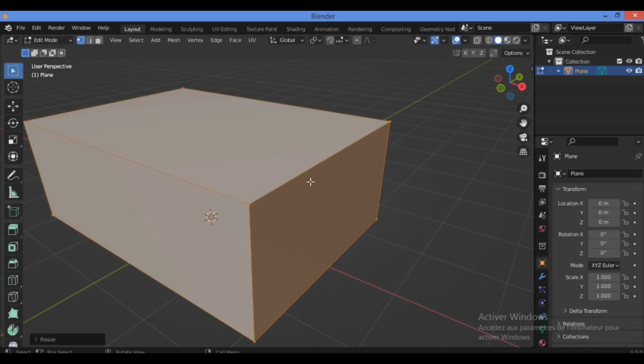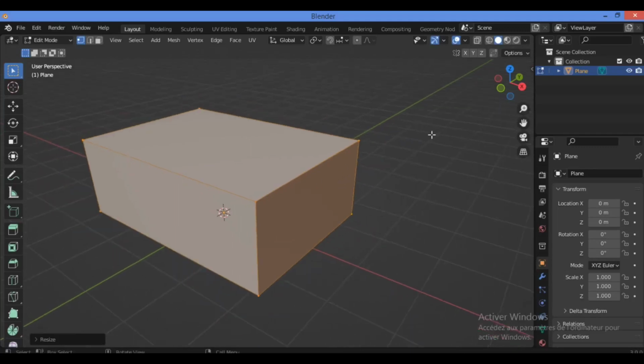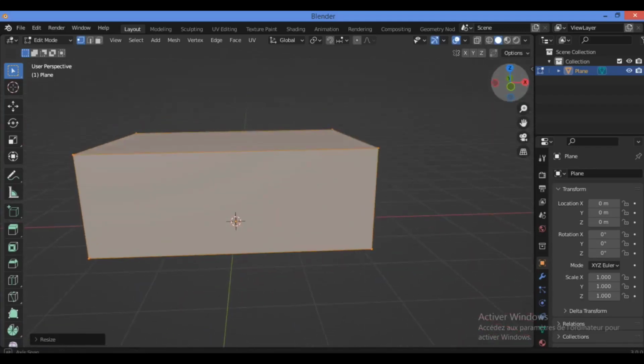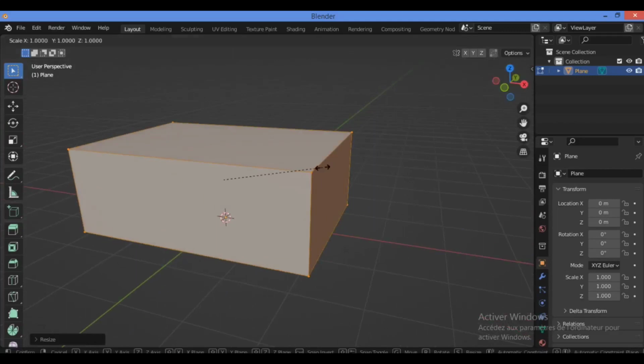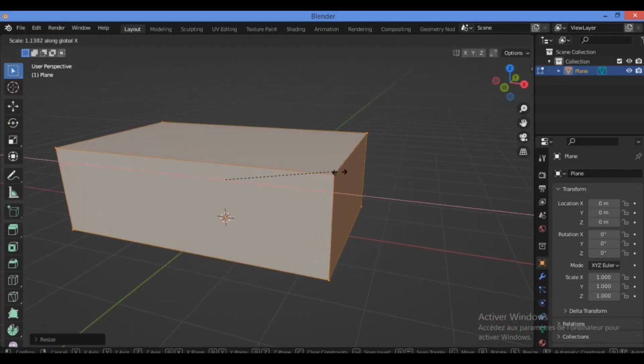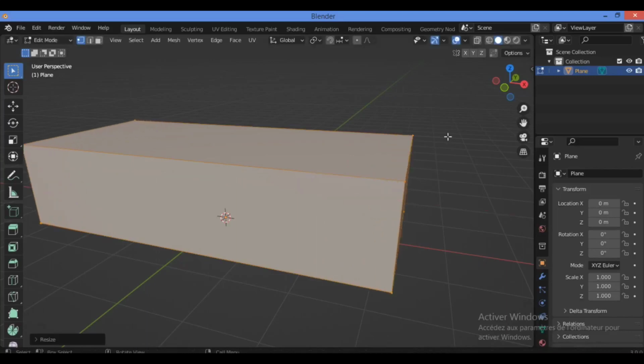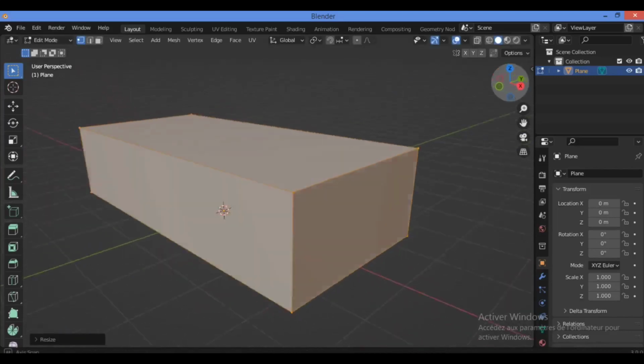And sometimes you should take the real proportions in order to make it a realistic house. Don't waste time with adjusting like this. So I'm going to be scaling it also along the x-axis, just drag it a little bit in order to make a wide house.